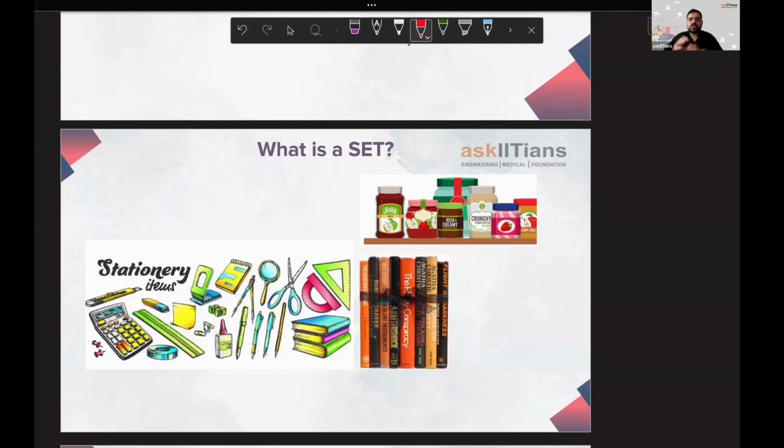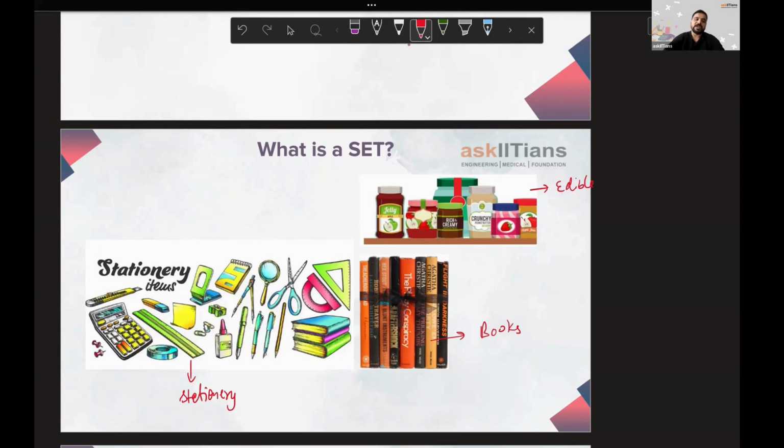These are all your stationery items, as it's written in the image also. These are your edible items, things that you eat. These are your books. So these are each a combination of a particular kind of objects, right?